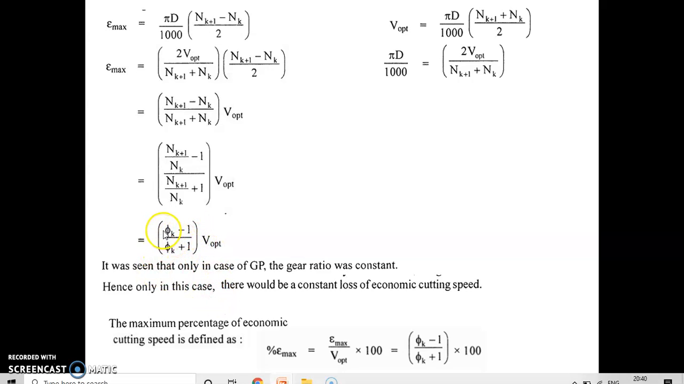This equation stands for the ratio of successive spindle speeds, which is constant. This epsilon max is always constant for the geometric progression method. So that's why this method is considered, and there will be a maximum loss of economic cutting speed. Maximum loss of economic cutting speed you can finally calculate with the help of the formula: percentage of Emax is equal to Emax upon V optimum into 1000, which equals 5k minus 1 upon 5k plus 1 into 1000.